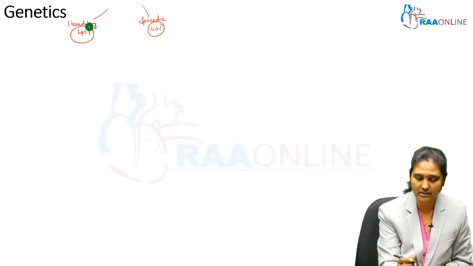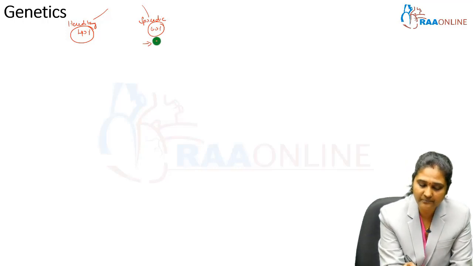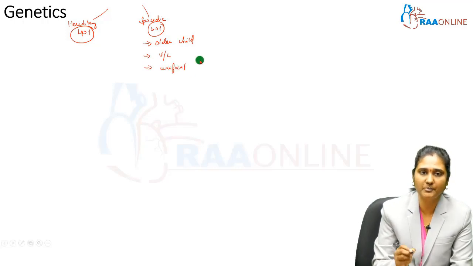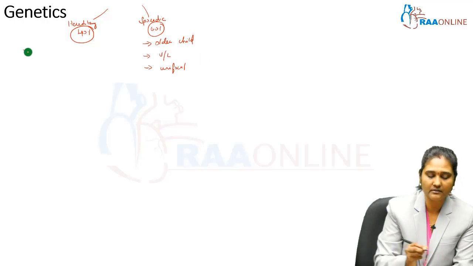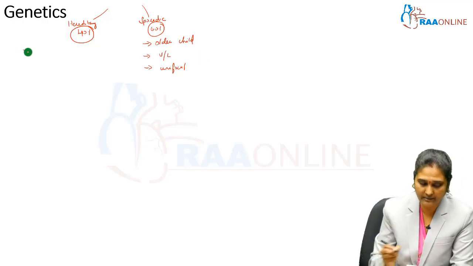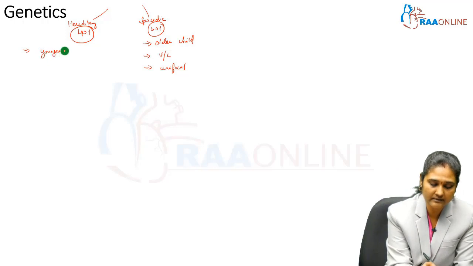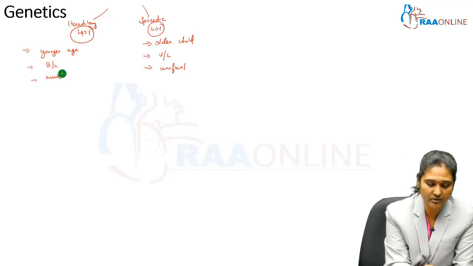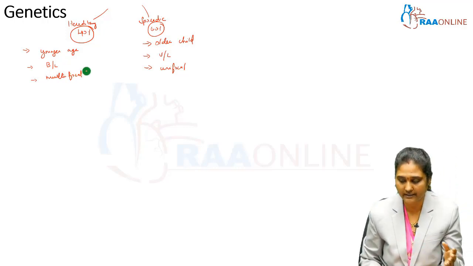In sporadic cases, they are mostly diagnosed when the child is in an older age group, and they are also mostly unilateral and unifocal. So this is the sporadic nature. Whereas when it is the hereditary type, that is familial, the age at diagnosis is younger, it involves both eyes, that is bilateral involvement, and there will be multifocal involvement. So these are the pointers between hereditary and sporadic.